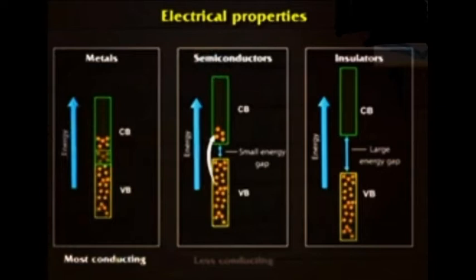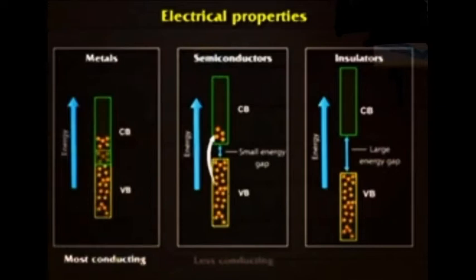In case of insulator, there is a very large energy difference between the valence band and the conduction band. Therefore, electrons from the valence band cannot be promoted to the higher energy conduction band, and therefore they do not conduct electricity. In case of metal, electrons from the valence band are easily promoted to the conduction band, therefore they are good conductors of electricity.